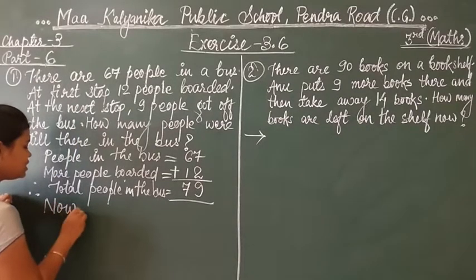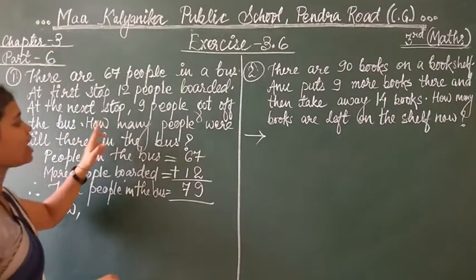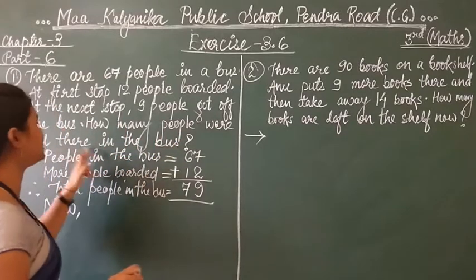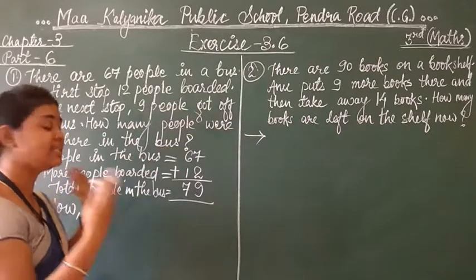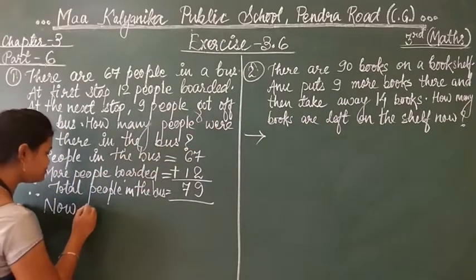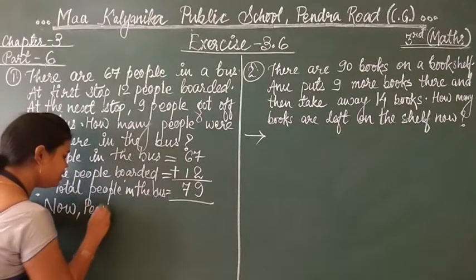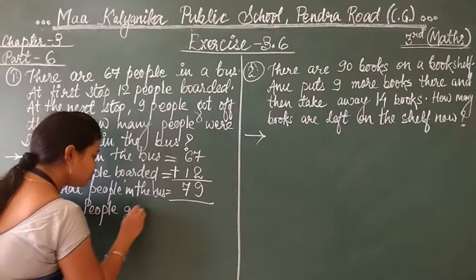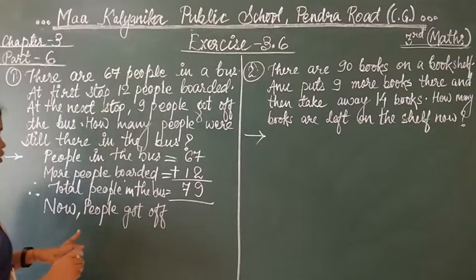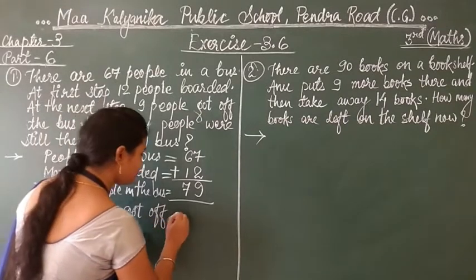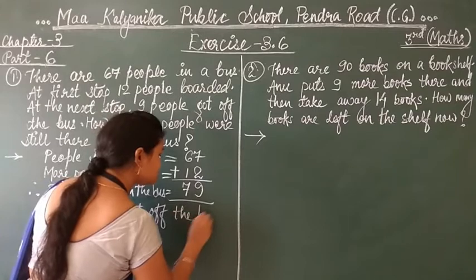But this is not the question. Our question is how many people were still there in the bus, because 9 people got off the bus at the next stop. So now 9 people got off. People got off the bus.